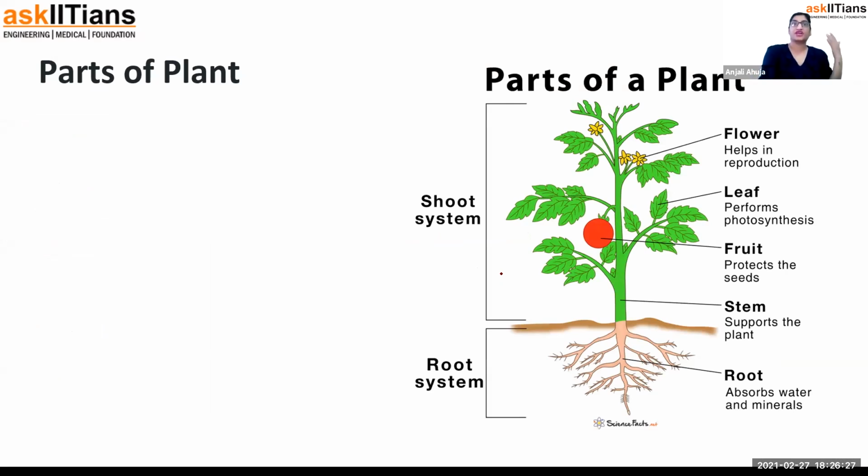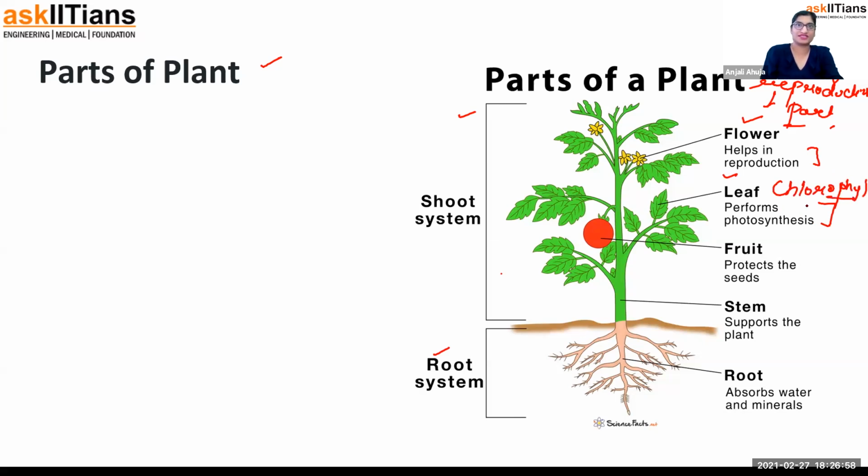Now the next one that we are going to get into is the parts of the plant. As I told you, this is the shoot system, this is the root system. In the shoot system, we have the flower. Flower is the beautiful and reproductive part. Leaf is the one which performs photosynthesis because it has a lot of chlorophyll in it. How photosynthesis happens, where chlorophyll is present, I'll explain once I talk about the leaf part in the upcoming parts.